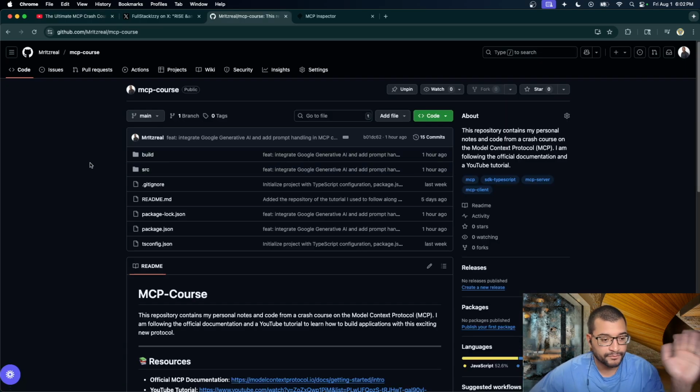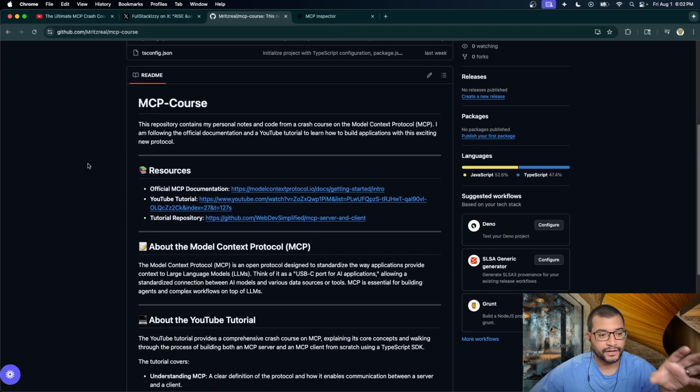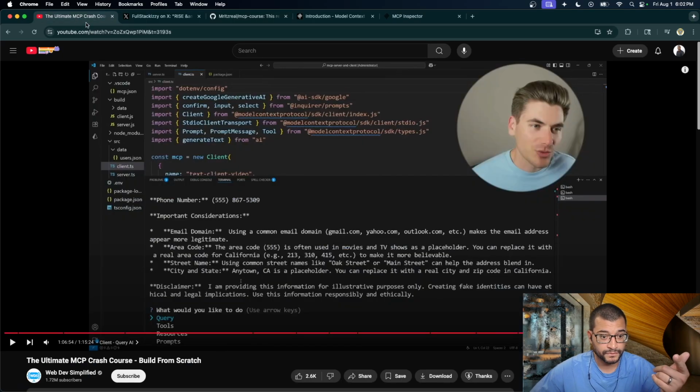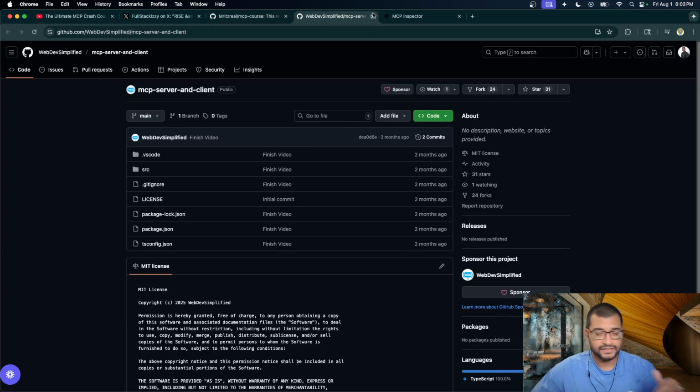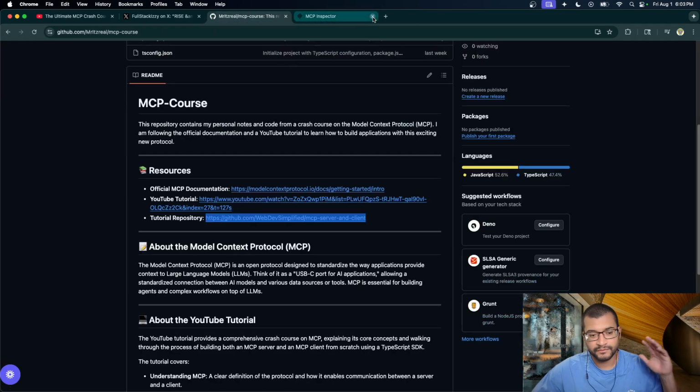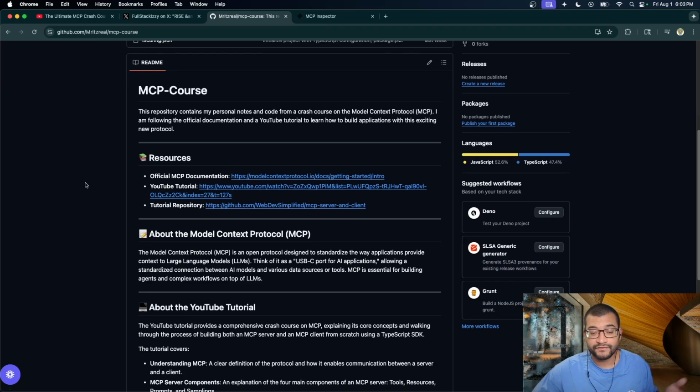So I make a repository. I'm taking notes. I'm explaining what is the purpose of this course, the resources that I'm using, because as you guys know, I don't gatekeep anything. I'm showing the Model Context Protocol documentation, which is here, the tutorial, which is this one. And this tutorial also comes with a main repository. Here it is. Like, I don't gatekeep anything. I want everybody to win. And this is a great resource I've used to get my foot in the door with MCPs.